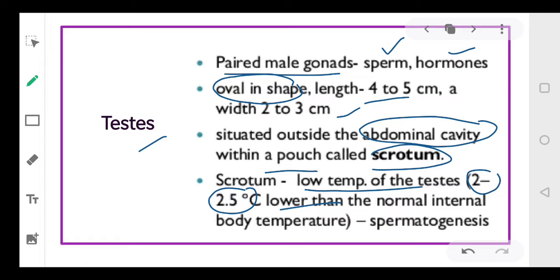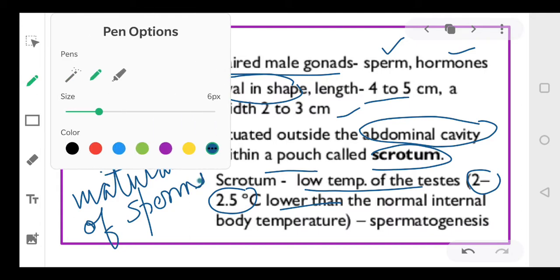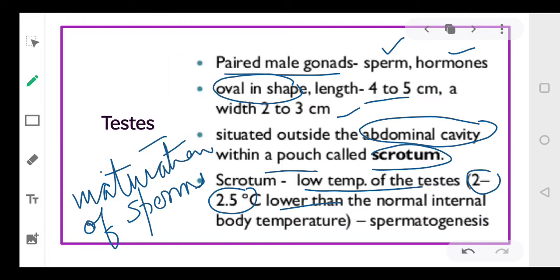And this lower temperature is necessary for the maturation of sperms.